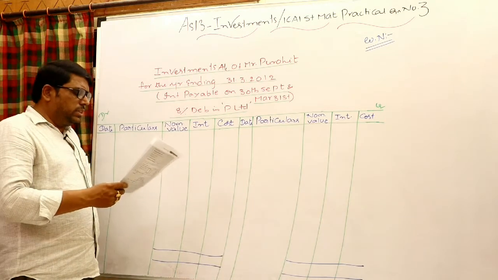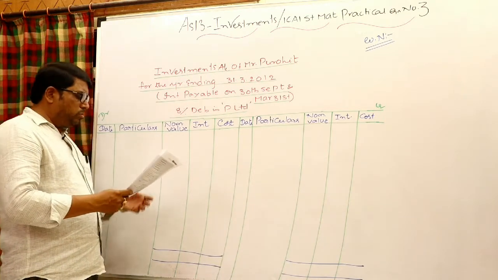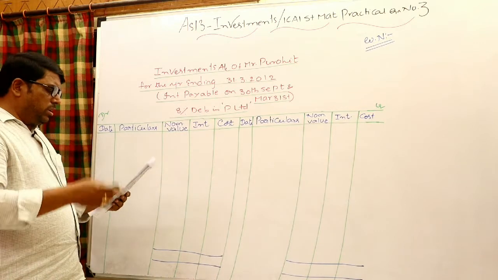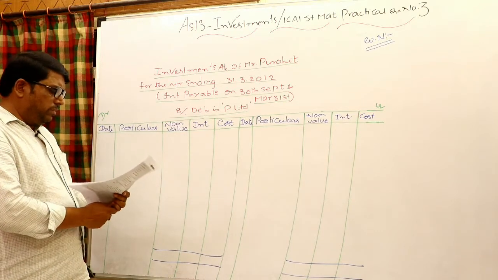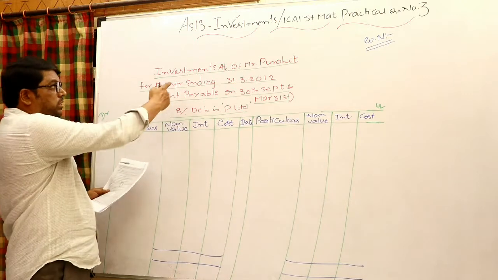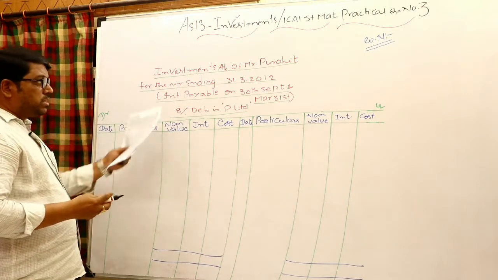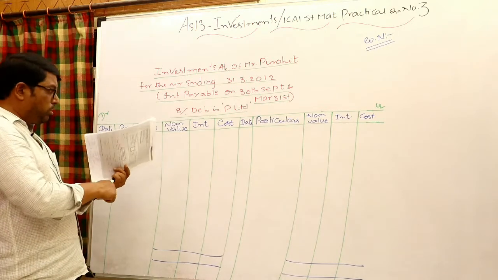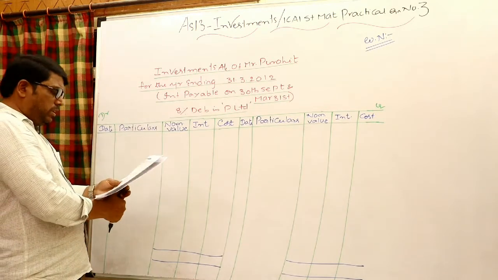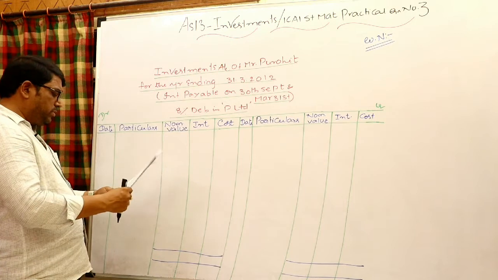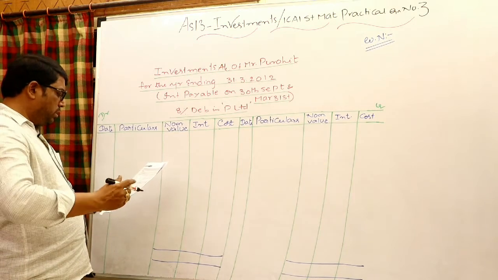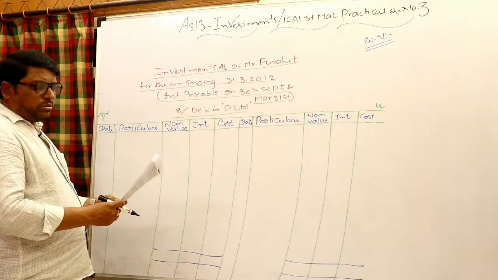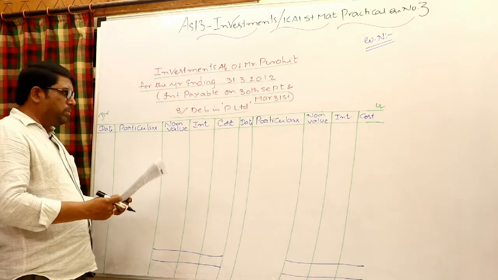The opening balance on 1/4/2011 is given, with nominal value and cost both given. Prepare the investments account in the books of Mr. Purohit for the year ending 31st March 2012. Interest is payable on every 30th September as well as 31st March, so interest is paid once every 6 months.